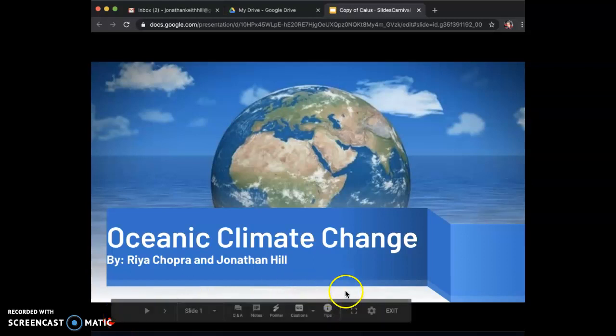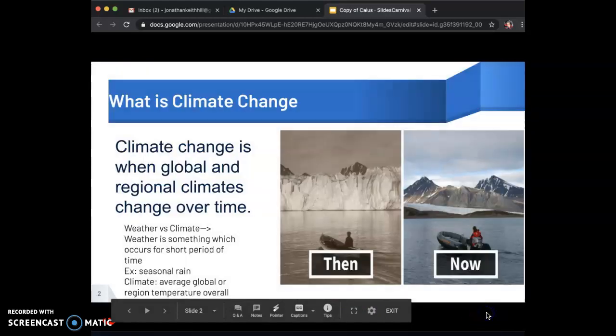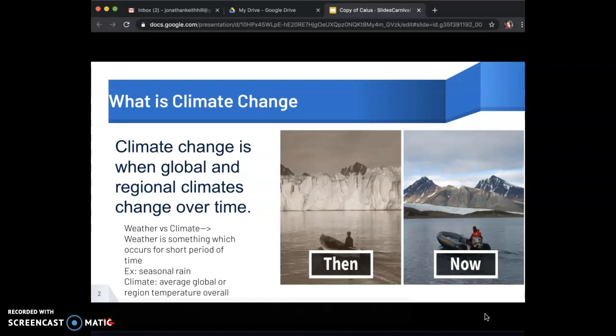and today we're going to be talking about oceanic climate change. So, what is climate change? Climate change is a result from burning fossil fuels, deforestation, industrial agriculture, releasing CO2 and other heat-trapping gases into our atmosphere. This causes our planet to warm. The oceans were the most impacted by absorbing more than 90% of excess heat and 25% of CO2. This results in harm to our marine ecosystems.